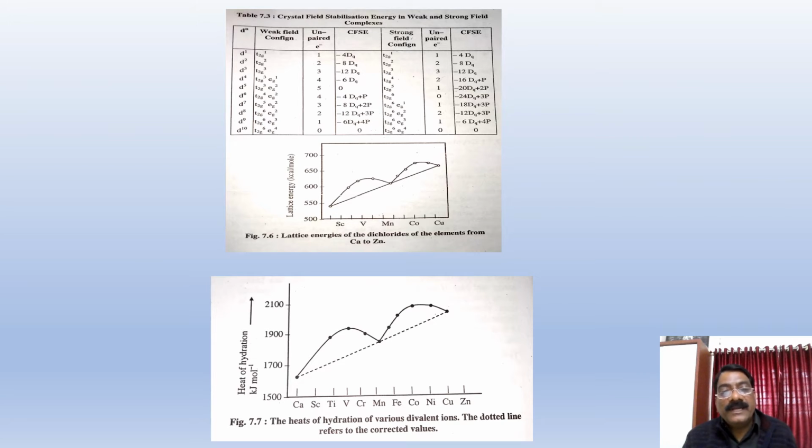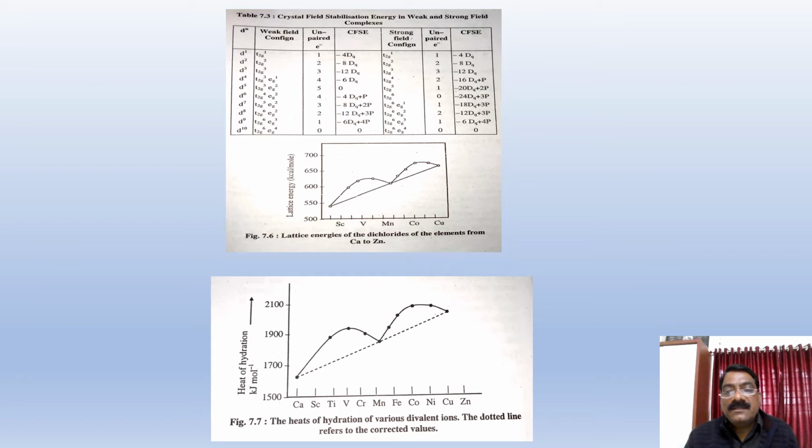Similarly, when we calculate the heat of hydration of the divalent ions from calcium to zinc, calcium has the d0 system, Mn2+ has the d5 system, and zinc 2+ has the d10 system. Again, similar points are repeated here.